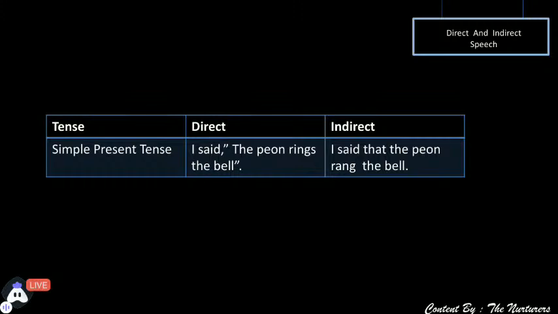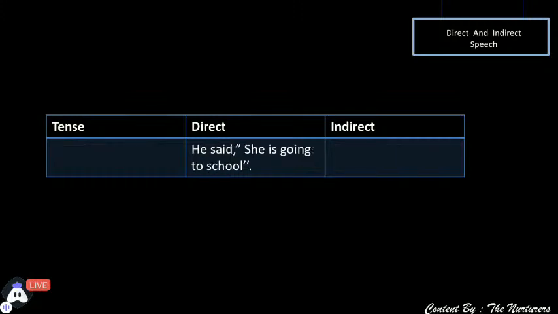So it will change to: I said that the peon rang the bell. Rings changed to rang. Why? Because again it was simple present tense and it changed into simple past tense. This is how these conversions take place, that is, direct gets converted into indirect. Okay, moving ahead to the next one.